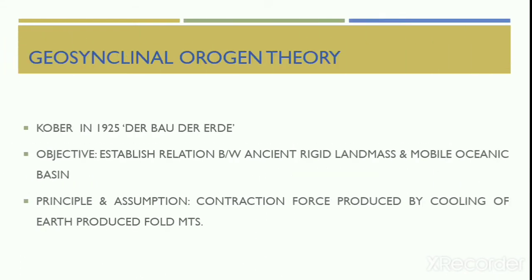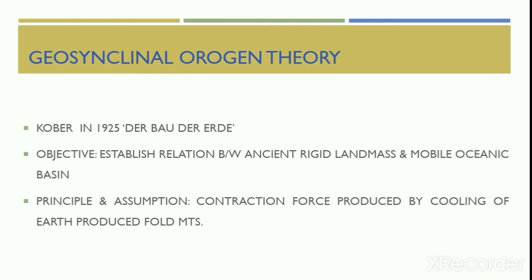Now let's look into one of the major theories of mountain building. Different hypotheses and theories were postulated from time to time to explain the origin of fold mountains. The hypotheses related to mountain building are divided into two groups. One is the theories based on the horizontal forces, and the other one is based on the vertical forces. The geosynclinal origin theory of Kober was published in the year 1925 in the book Der Bau der Erde.